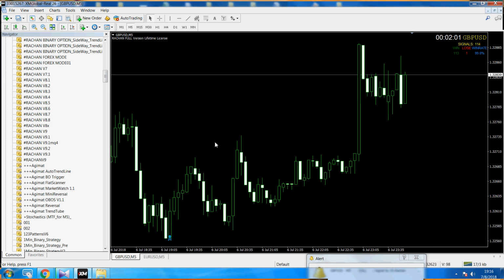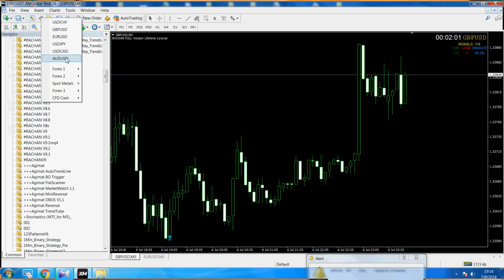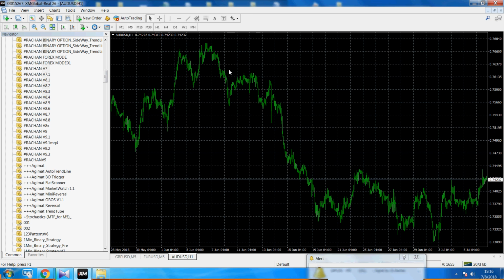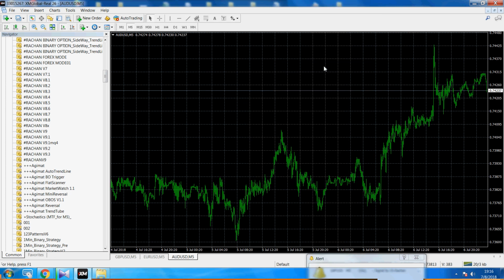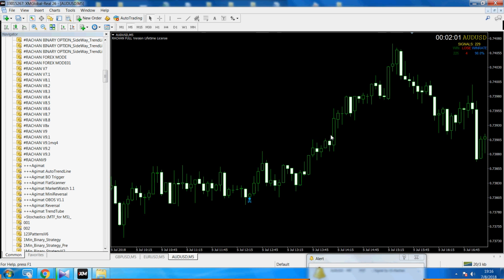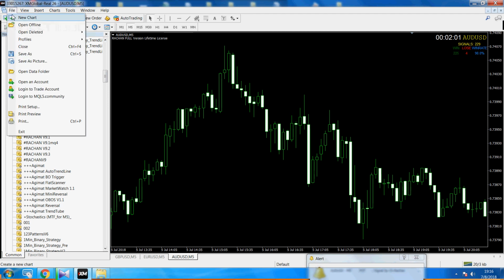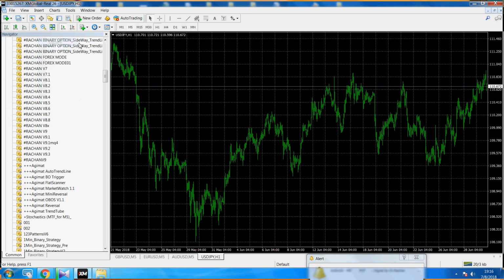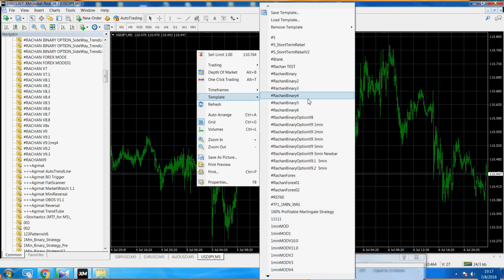Or you can click new chart here and click the new currency pair and then change the time frame and then right click template and select the name of the template you want. Okay, and then again go to file, new chart, template, time frame, and choose the name of the template you saved.